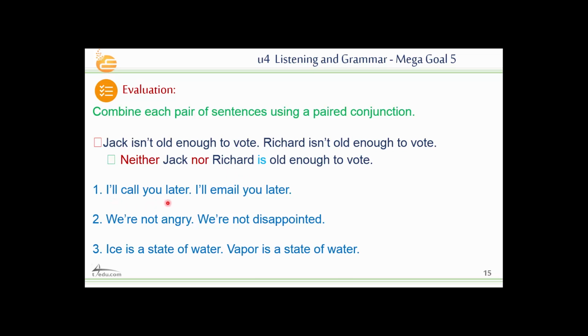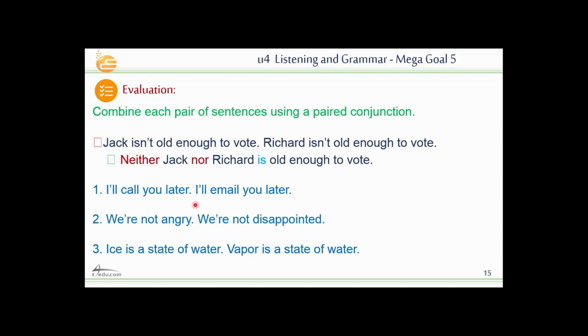Now let's see the second sentence. I'll call you later. I'll email you later. How can I connect, or link, the two sentences here using the paired conjunction? Do you think they are negative? Of course not. So what can I use? Neither nor, either or, both and, or not only but also.